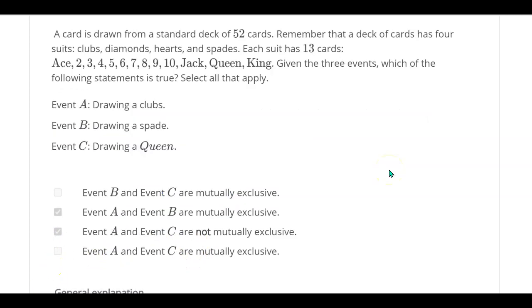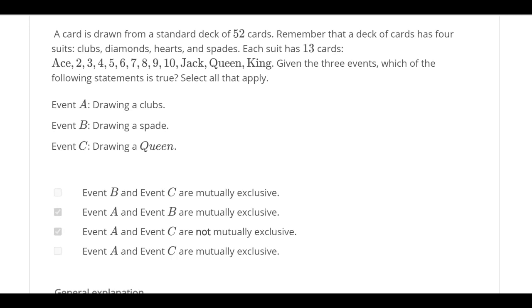All right. A card is drawn from a standard deck of cards. Remember, the deck of cards has four suits: the club, the diamond, the heart, and spade. Each suit has 13 cards: ace, 2, 3, 4, 5, 6, 7, 8, 9, 10, jack, queen, and king. Given three events, which of the following statements is true? Before I do that, let me pull up a picture of a deck of cards. There you go. I have 4 aces, 4 twos, 4 threes, and you see each of them has a diamond, spade, club, and heart.